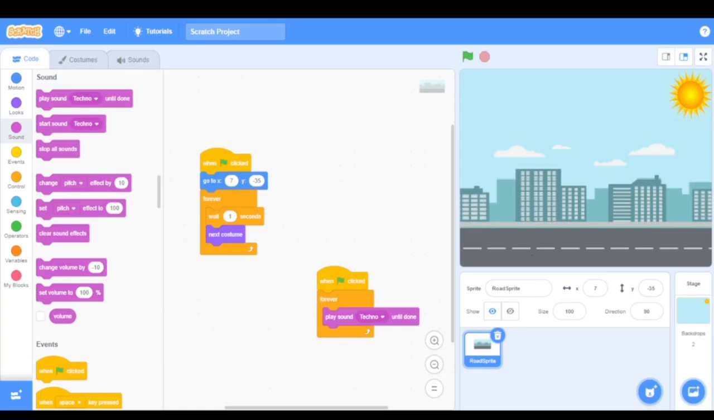Welcome to part 3. Now, let's add our main character, the motorcycle. We'll resize it, animate its costume, and then give it controls for tilting and jumping, and also add a sound.